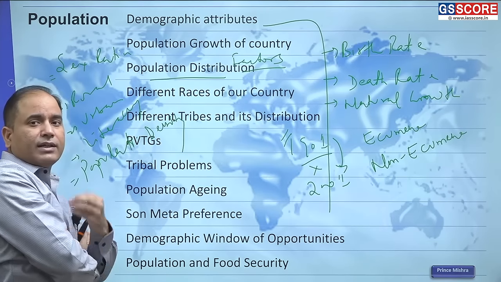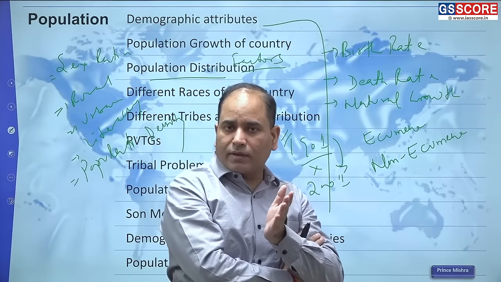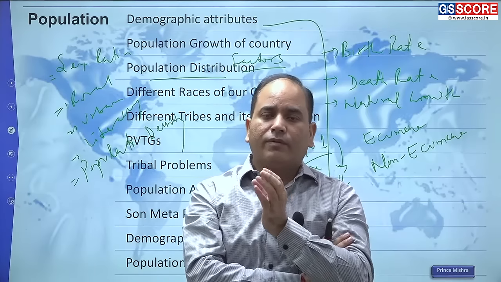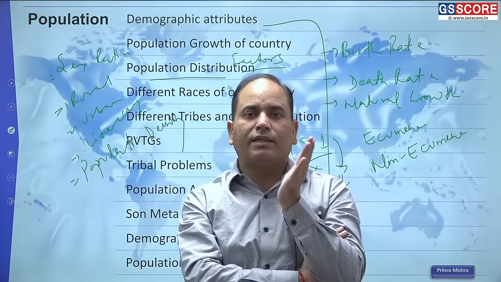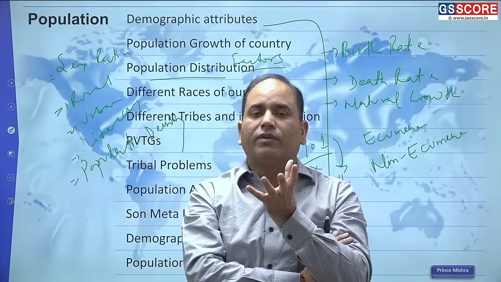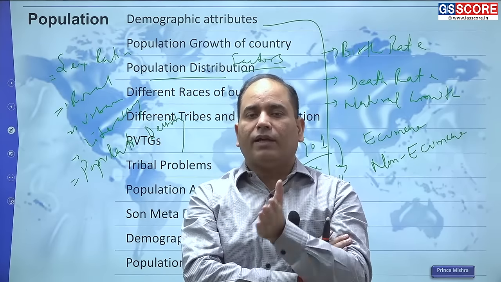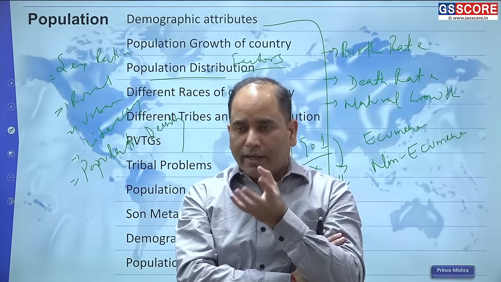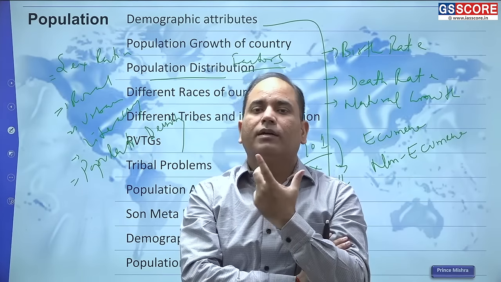Then the different races that are present in our country. You must have come across different people, and if you try to analyze, you can guess that these people might be from northern India, southern India, eastern India or western India. There will be variation of height, variation of head size, shape of the eyes, shape of the lips.